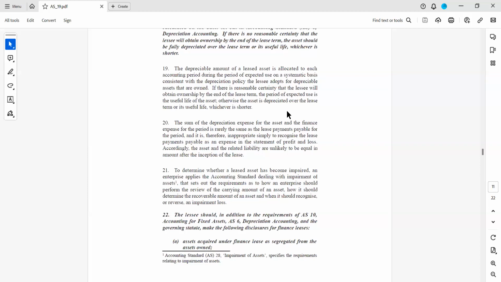See, in the previous session, we have learned what is operating lease. There are two aspects in accounting standard 19, that is finance lease and operating lease. In the previous session, we have learned what is operating lease and how the accounting is done in the books of the lessee and lessor. Now let us see what is finance lease.